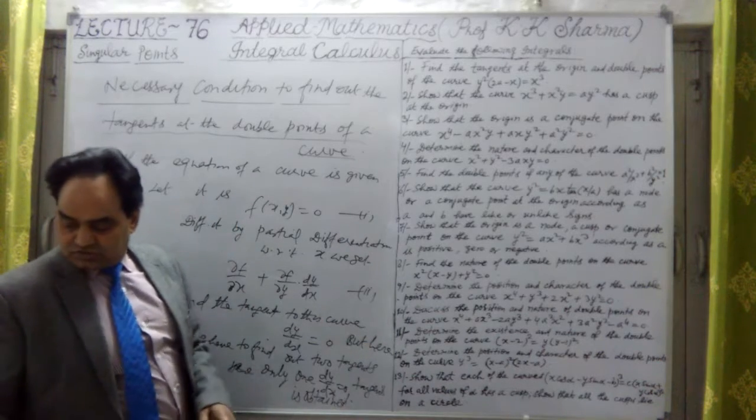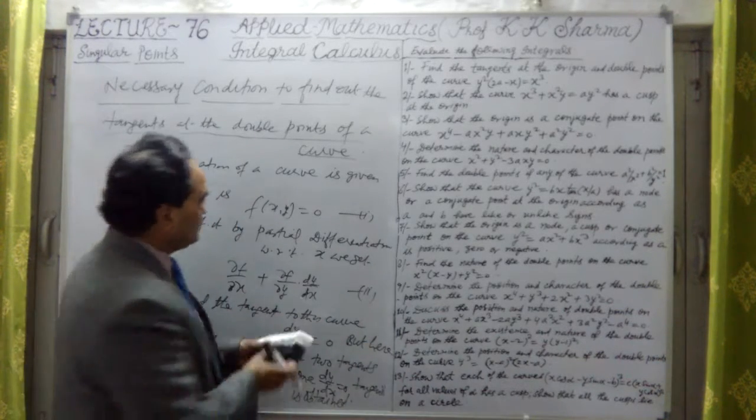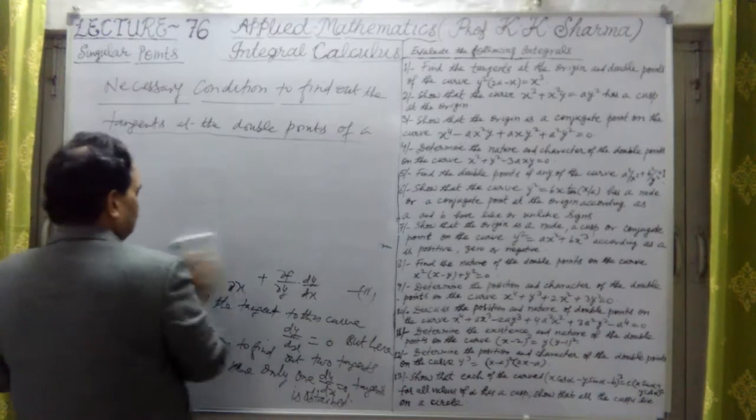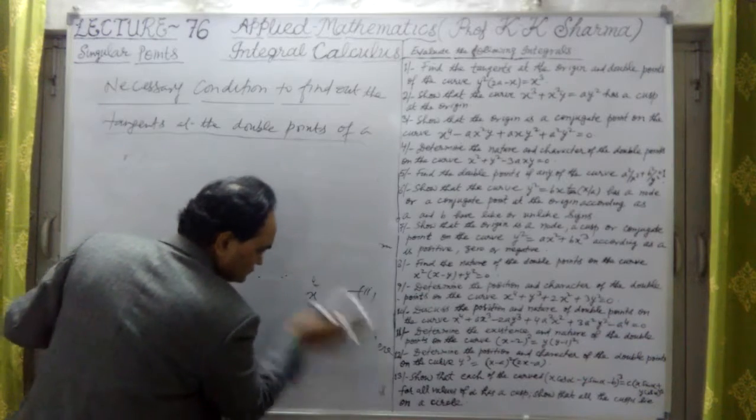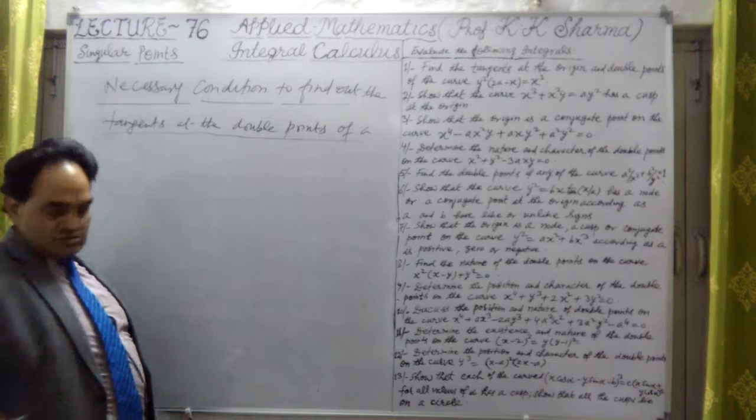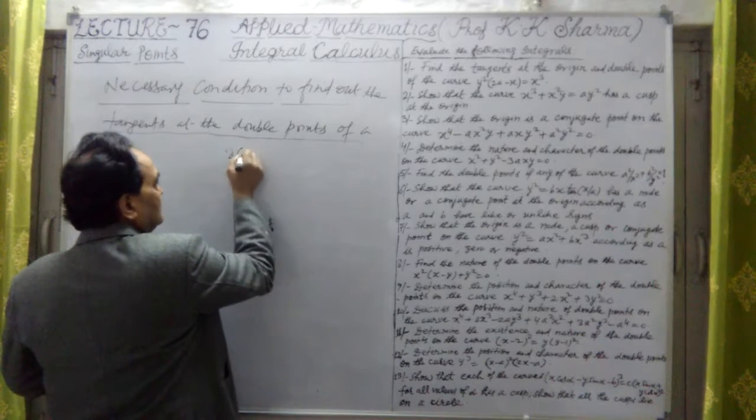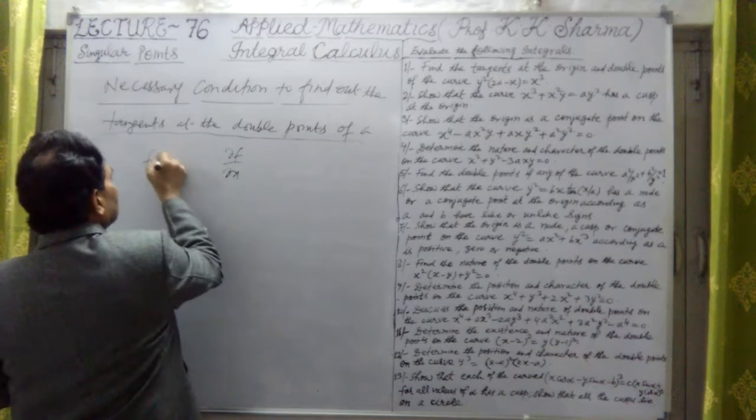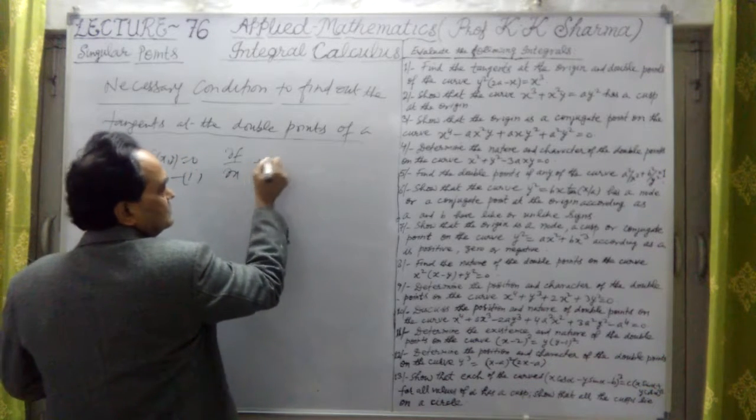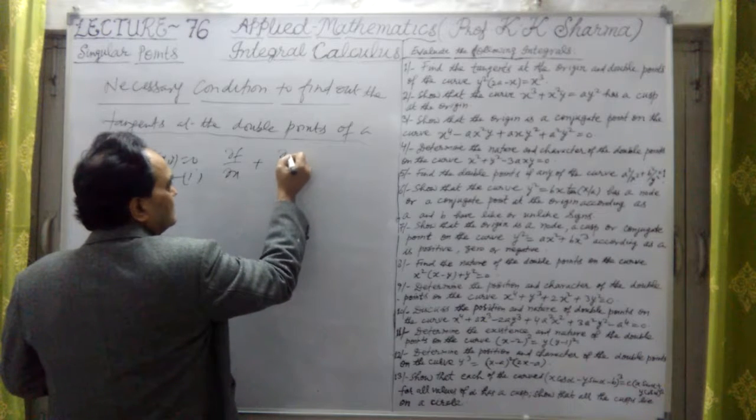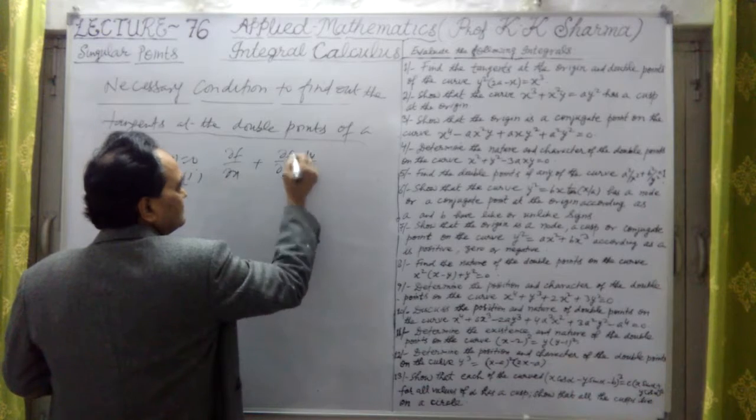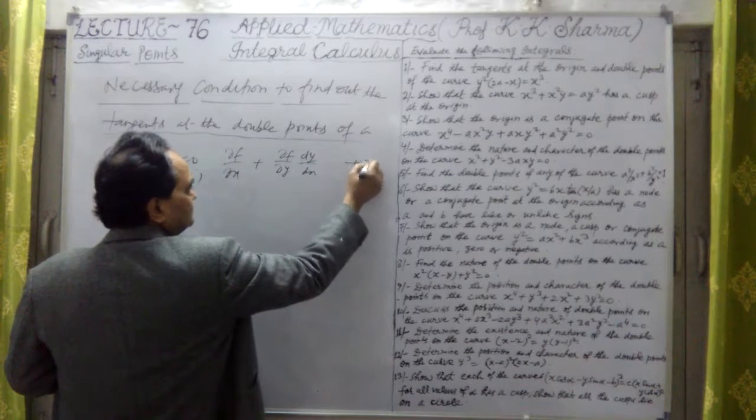So to get the double tangent or two tangents, what is the condition for that? Let me further differentiate it. The first equation was f(x, y) equal to 0. The second was del f upon del x plus del f upon del y times dy by dx. This is the second equation here.